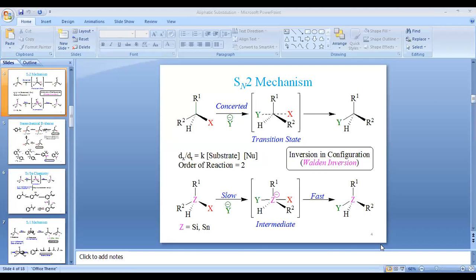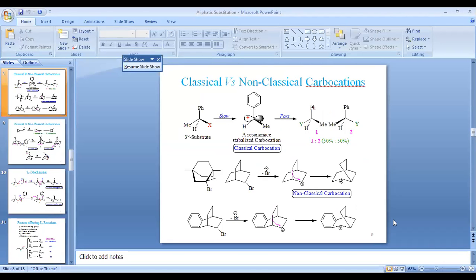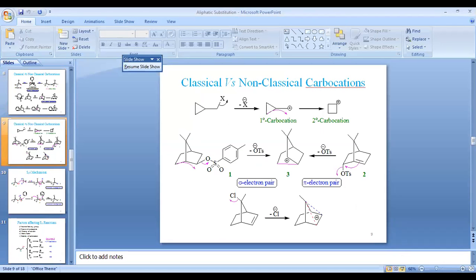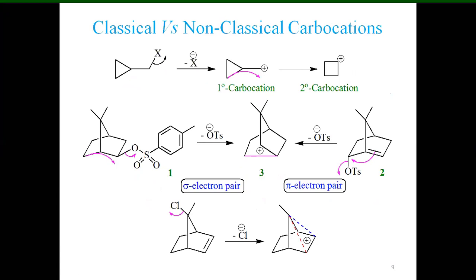Sir, the last reaction that you told us, please repeat it, the one in which you described the transference of pi electrons. The one with the silyl chloride, please tell us again which one it is, like, is it non-classical or classical? Which one? Sir, in the last slide you have just discussed right now. Which one? Yes, sir. In this one, the conversion of structure number 2 into 3, that is pi electron pair transference. Yes. So can you please tell me whether this is classical or non-classical carbocation?